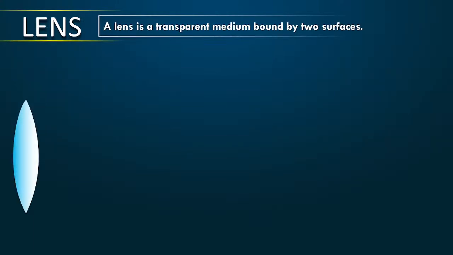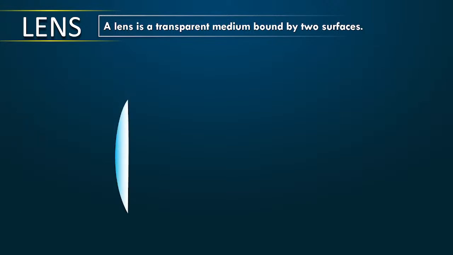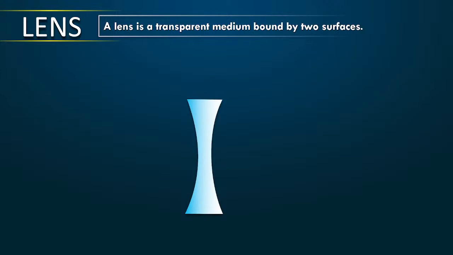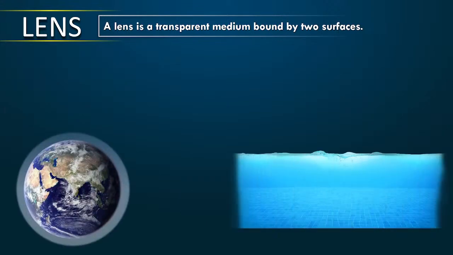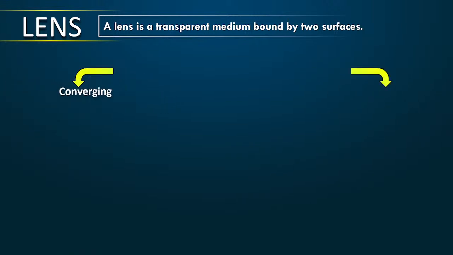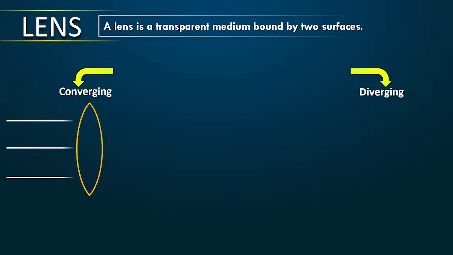Next, look at this. A lens is a transparent medium bound by two surfaces. On the left side you can see it is made up of two surfaces. If I cut it, one is plane and one is like this. This is called convex and this is called a concave lens. Biconcave. Imagine this is the earth, spherical shape. We have two types of lens, converging and diverging. Yesterday we saw two types of mirror, concave and convex, but I told you converging and diverging. Remember this now. So this lens is called a converging lens. It looks like this.